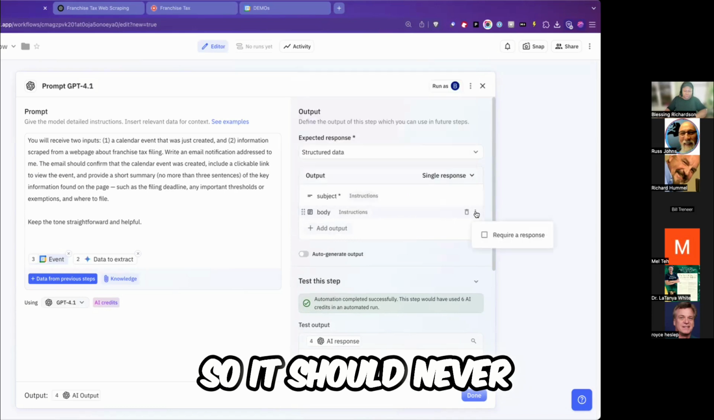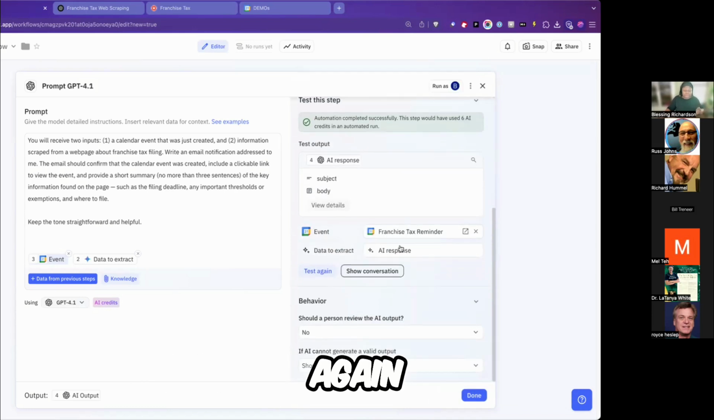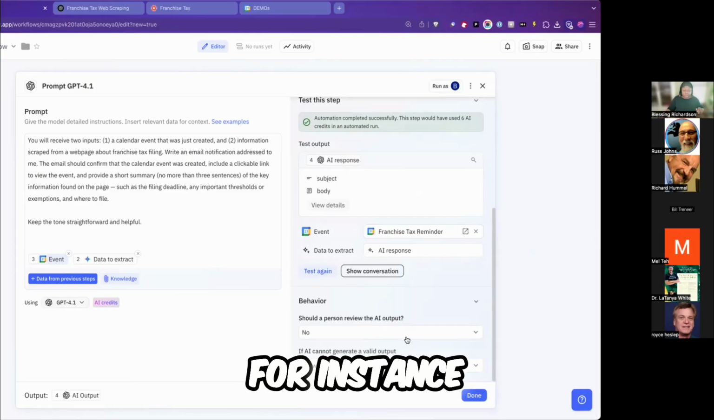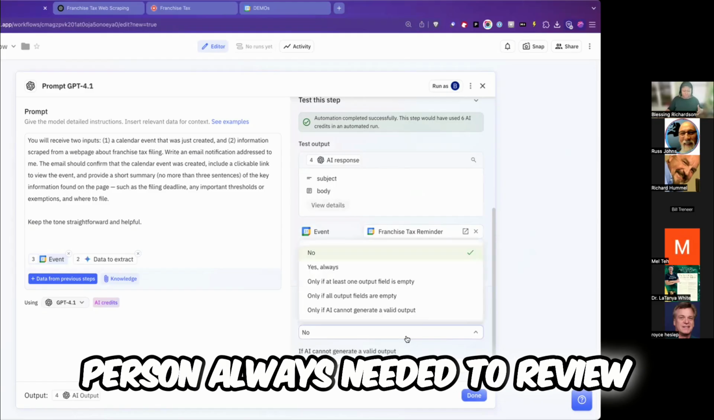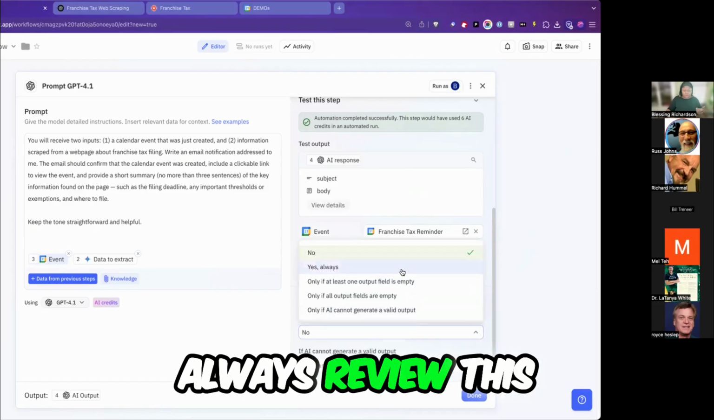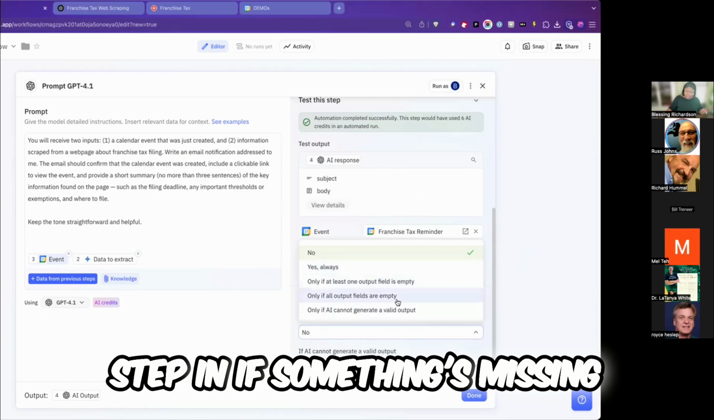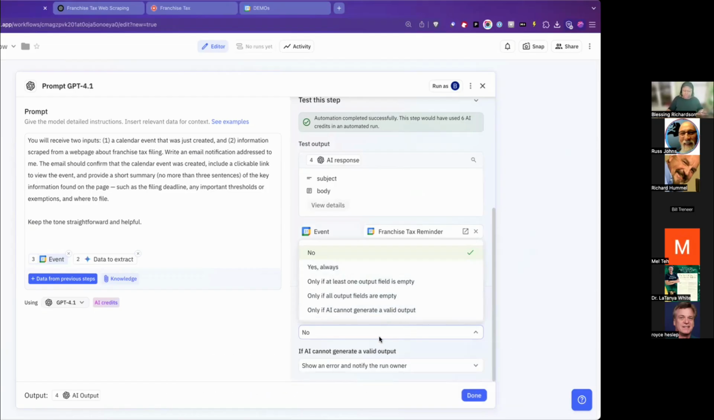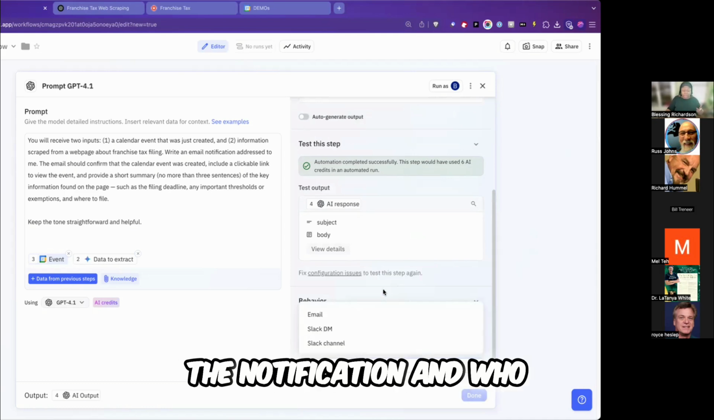So it should never end this step without giving me values for this. Again, some of those updates that Relay made actually make this really flexible. For instance, let's say for whatever reason, this was an email that I felt a person always needed to review. Then I can actually tell Relay that whenever this AI step runs, always review this. Or maybe I only need a human to step in if something's missing, everything's missing, or the AI just couldn't figure it out. And if I select any of those, I can actually tell it how to send the notification